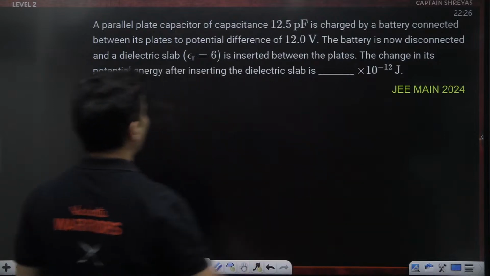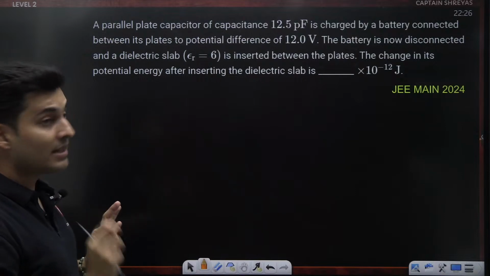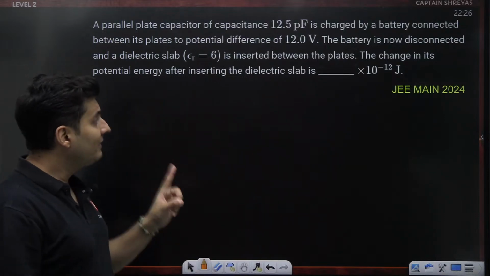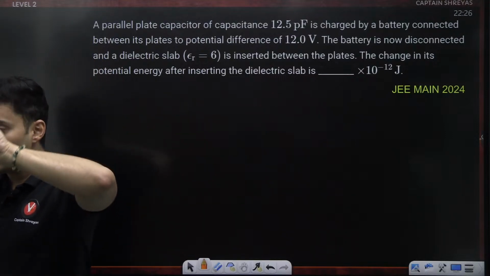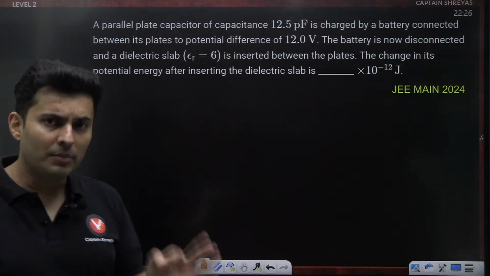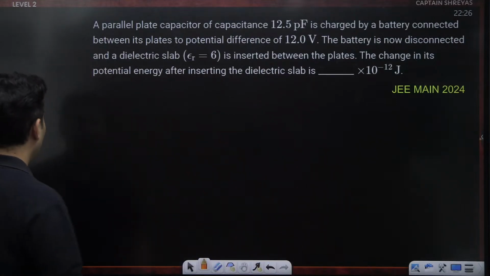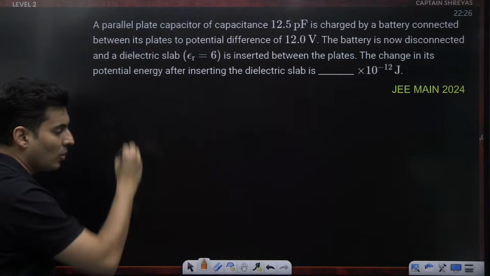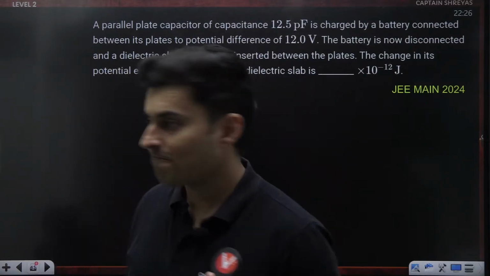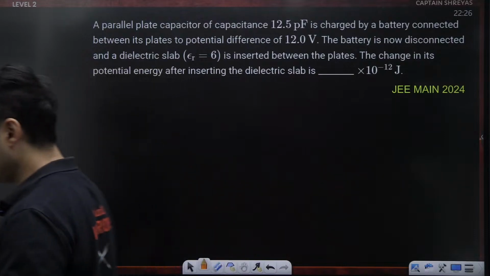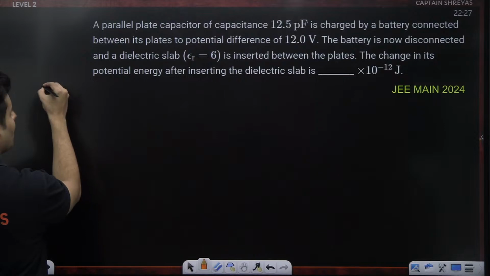Let's have a look. You add a dielectric, battery is disconnected, which means the charge will be conserved because the charge has no place to go. So the formula that I will use will contain charge in the equation, and the best formula to use is half Q square by C, right? Everyone with half Q square by C. Perfect. Okay, so let's think about it.